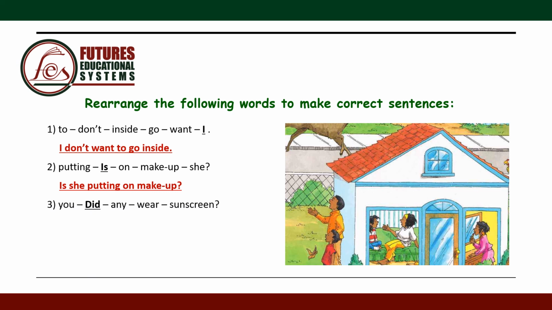Number 3, you did any wear sunscreen? Question mark. So it's a question and we're going to start by underlined did. Did you wear any sunscreen? Number 4, cloudy, it's getting, full stop. It's a sentence and we're going to start by it's. It's getting cloudy.